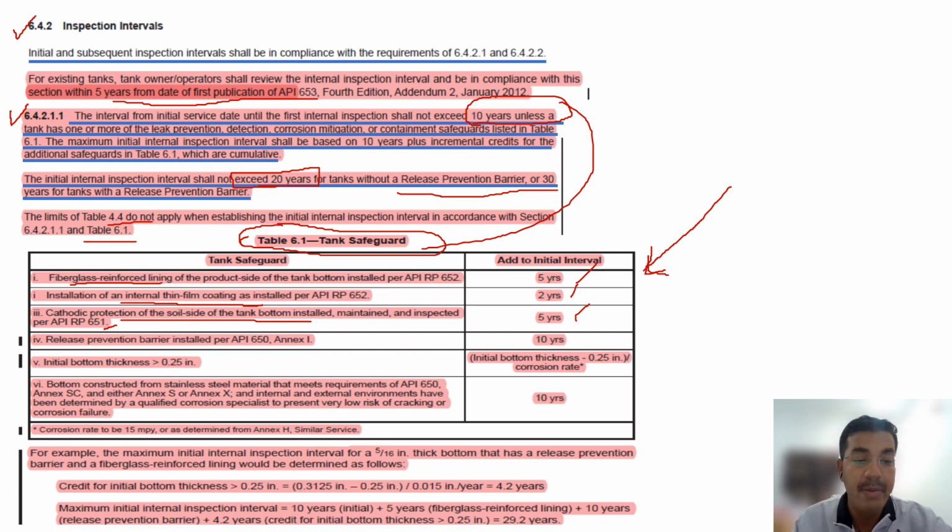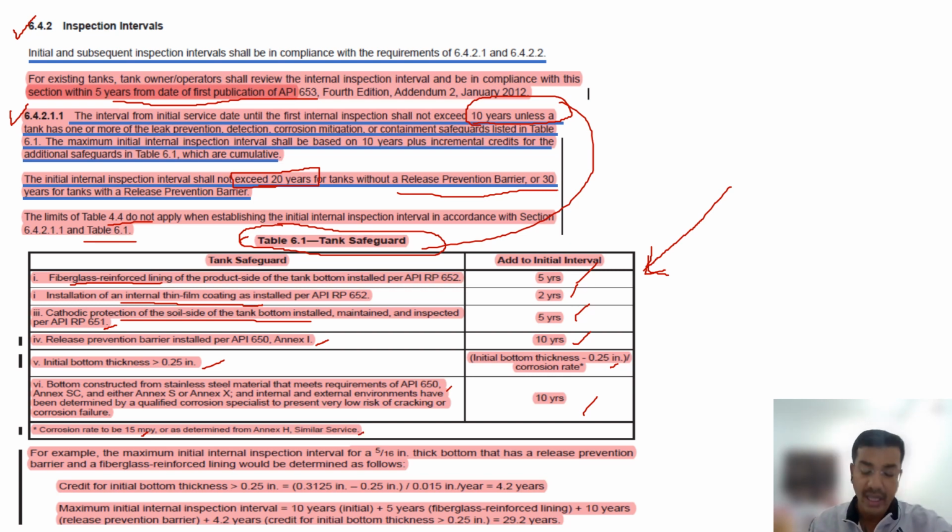If a release prevention barrier is installed as per API 650 Annex I, then add 10 years more. If initial bottom thickness is greater than 0.25 inch, then calculate accordingly and add as many years. After that it will be done after calculations. If the bottom is constructed from stainless steel material that meets the requirement of API 650, then add 10 more years. Corrosion rate to be 15 mils per year or as determined from Annex H for similar services.